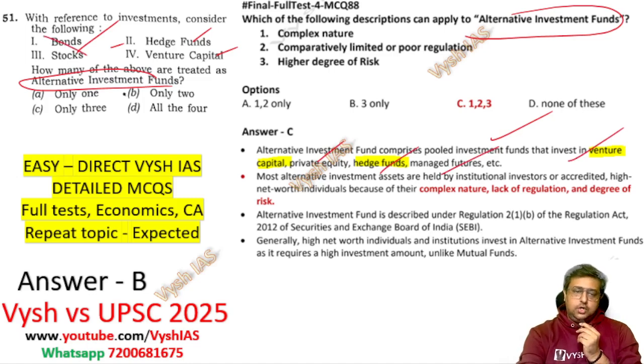Bond and stock is something which most of us do, but hedge fund and venture capital, that is, only 2 is the answer for this. They are the only ones which come under AIF in these options. So this again is a straightforward thing. This is there in our full test number 4, MCQ 88.